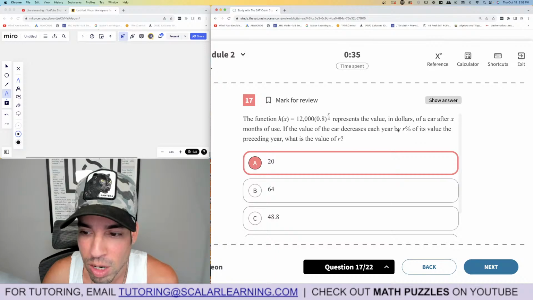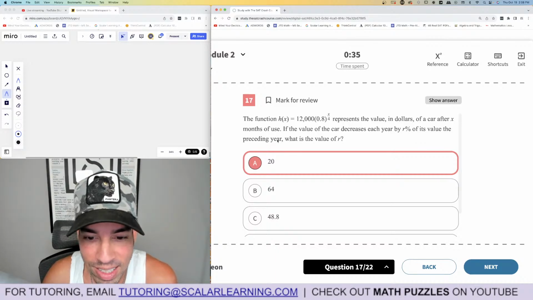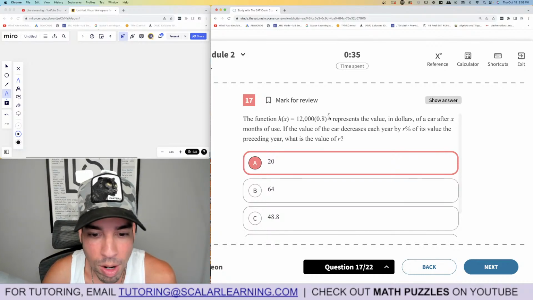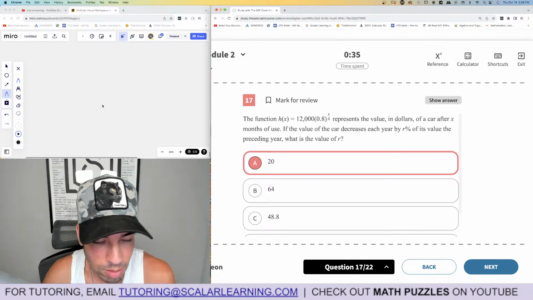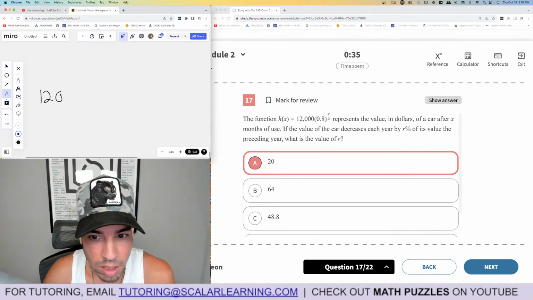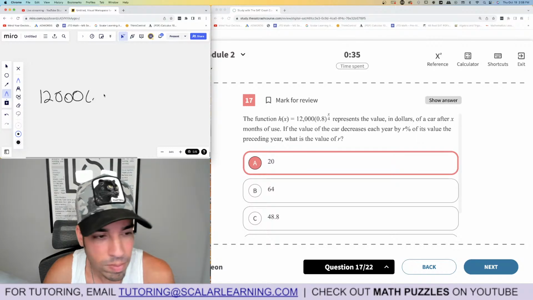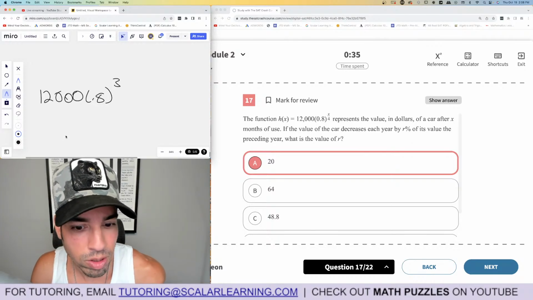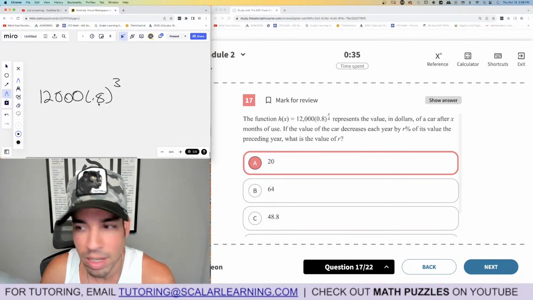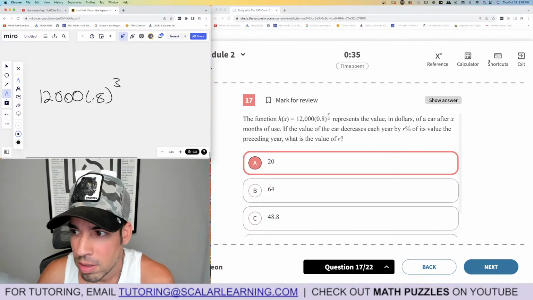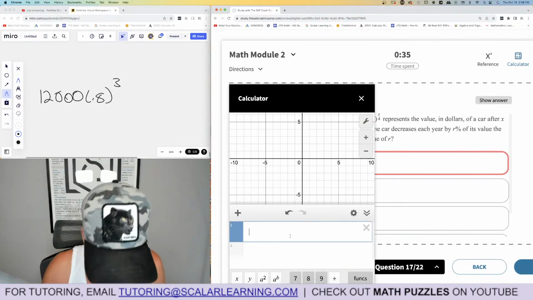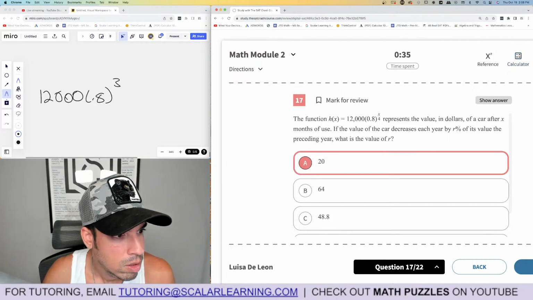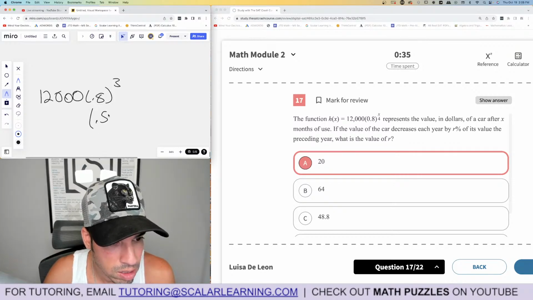So if the value of the car decreases each year by R% of the preceding year, okay? So we have to figure this out, right? What do I plug in for X to get years? Well, in months, that'd be 12. So it's 12,000 times 0.8 to the 12 over 4, which is 3. So what you can do then is take 0.8 and cube it, right? And what is it? It's 51.2%. So that basically is 0.512.